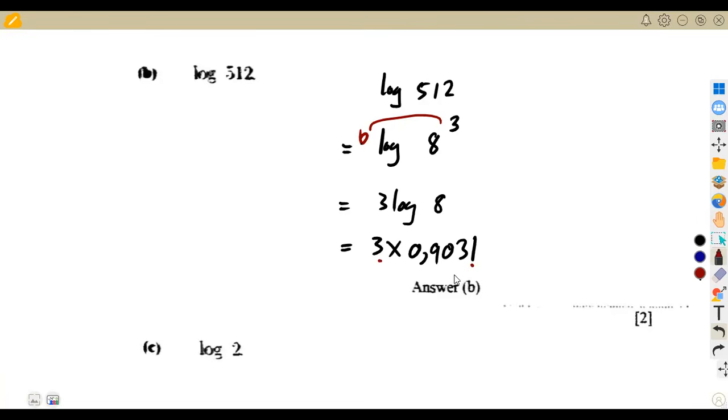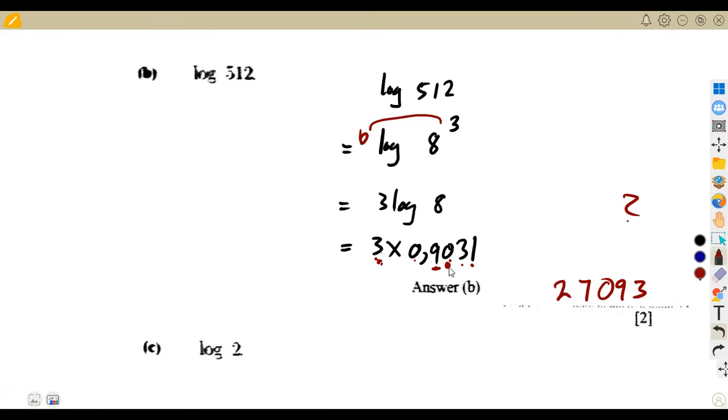3 times 1 here, that will be a 3. 3 times 3, that's a 9. Then 3 times 0 here, that's a 0. 3 times 9, which is 27. We give a 2. 3 times 0, that's a 0 plus 2, which is going to be 2.